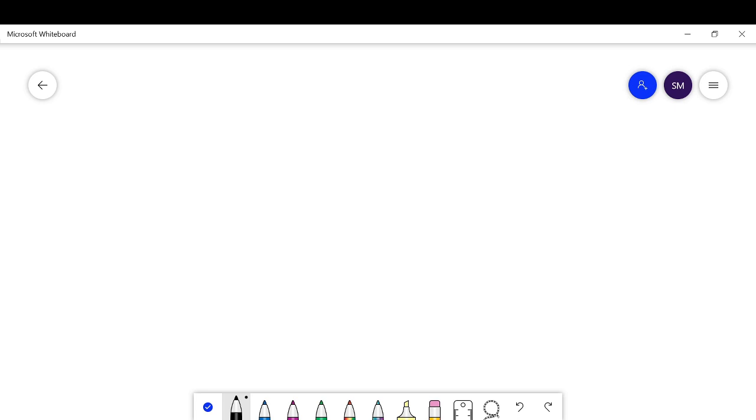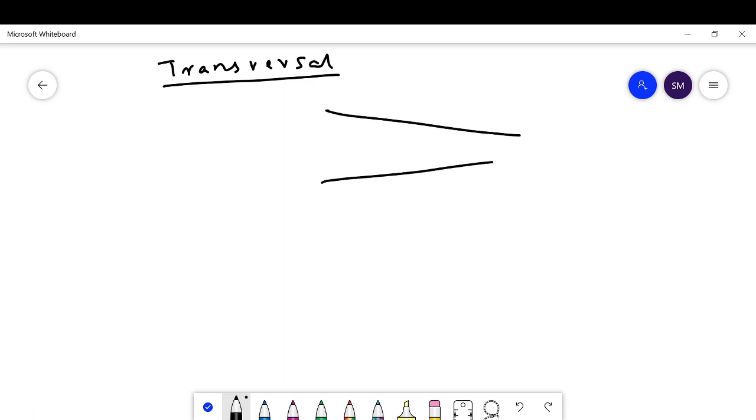In my last class, we discussed lines and angles, and linear pairs. Here we will discuss the transversal. What do you mean by transversal? A transversal is a line which intersects two or more lines at distinct points.